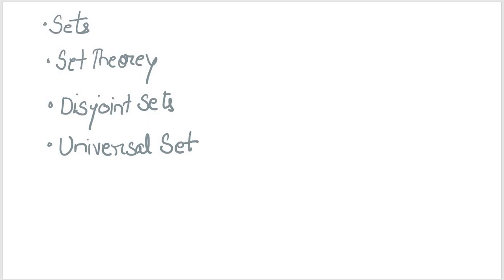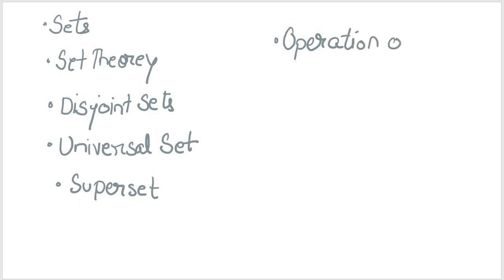We saw some theorems, we looked into superset, we talked about proper subset, we also talked about some operations on sets, in which we had a discussion on union, and we had a discussion on intersection.